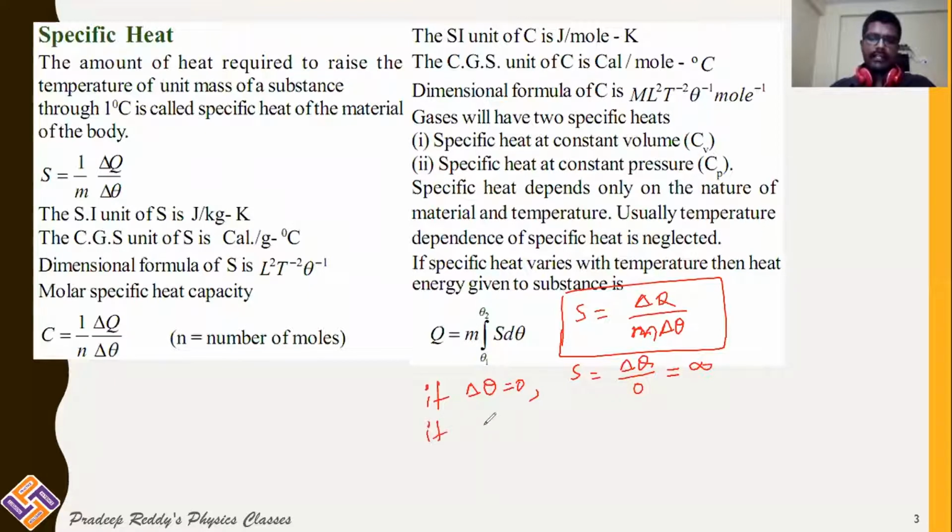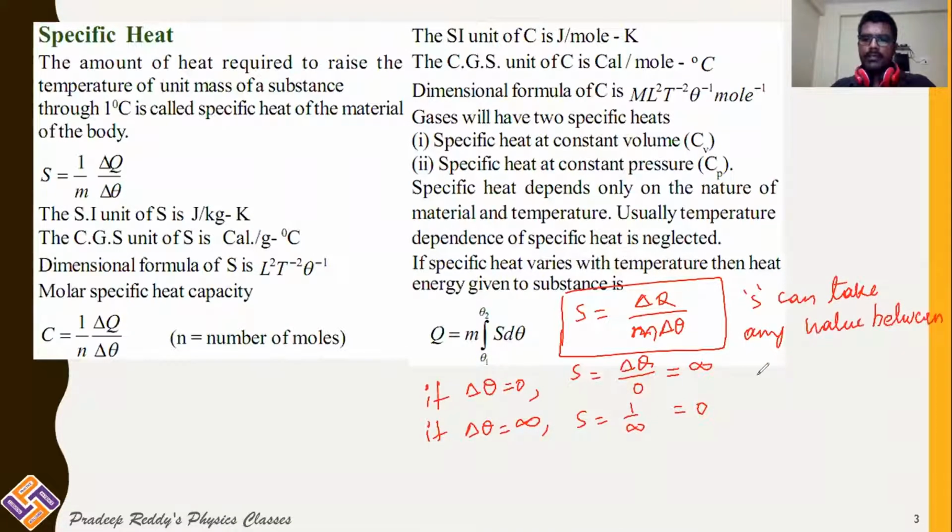Likewise, if delta theta is equal to infinity, then S will be something by infinity, which is equal to 0. So clearly you can understand specific heat S can take any value between 0 to infinity, but it will not take negative.